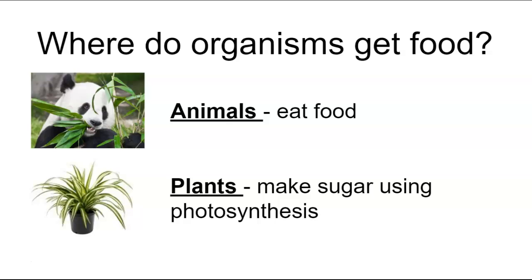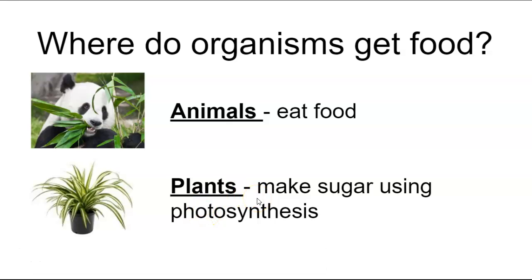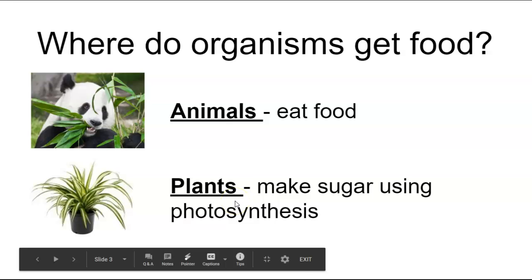Before we talk about cellular respiration, we have to talk about where organisms get their food. We've just talked about photosynthesis, which is where some microorganisms get their food, right? So they make their food using sunlight, water, CO2, and that's how they make the glucose. Okay, so all organisms need food, and we'll talk about why they need food in a second.